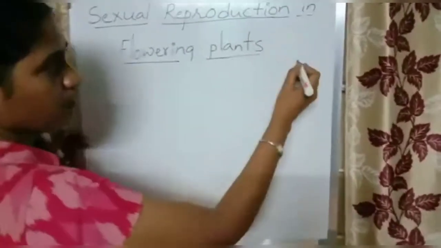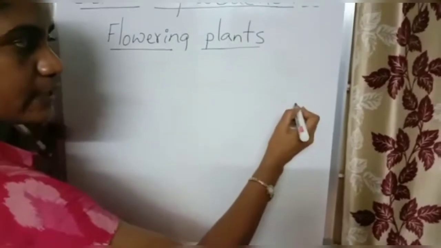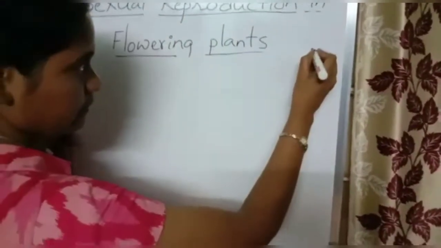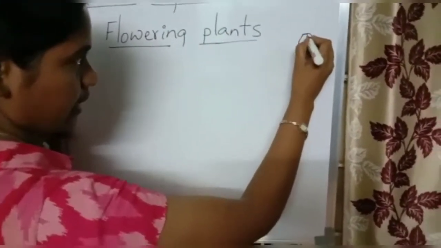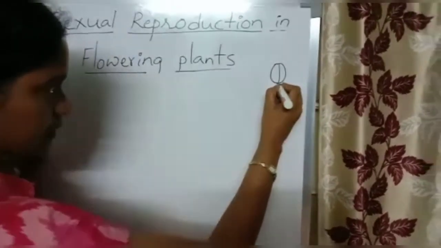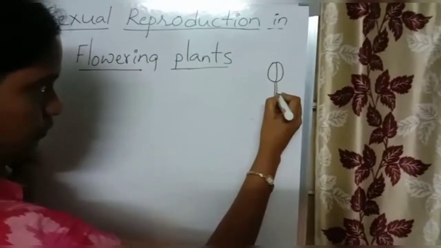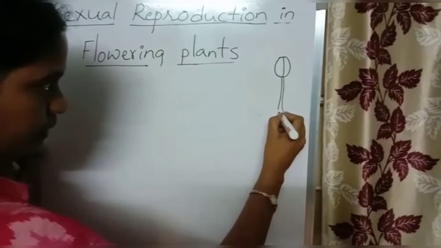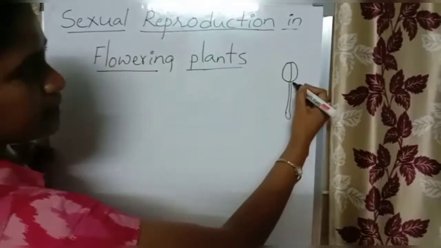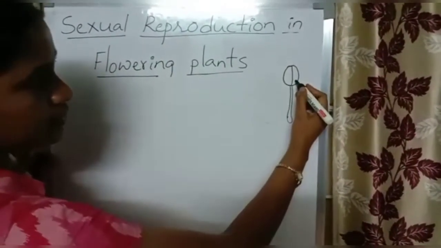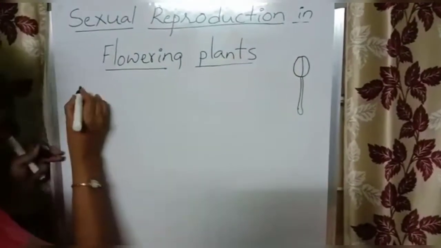See how the filament is attached to the anther. For example, this is the anther, and the distal end of the filament is attached to the anther.